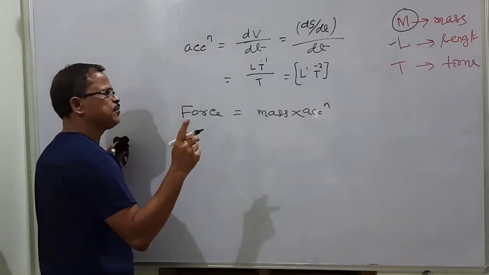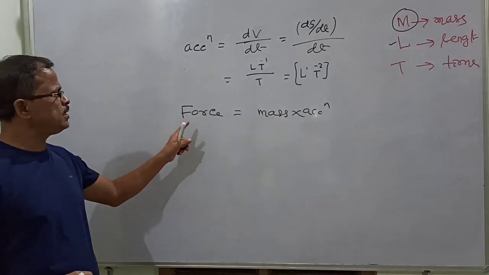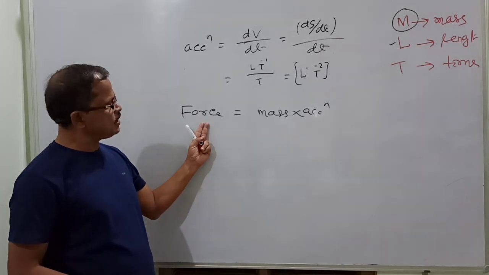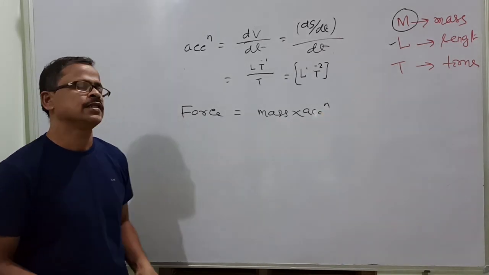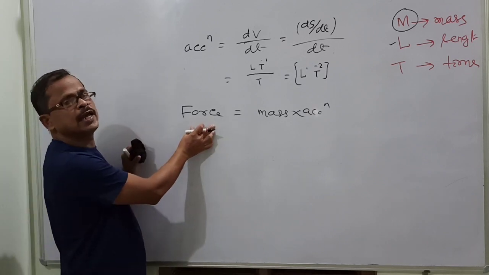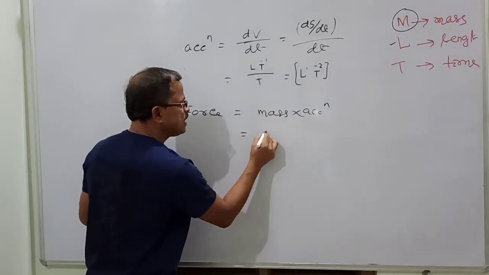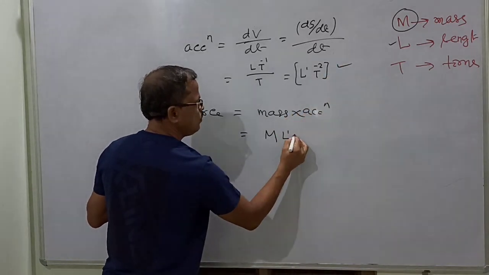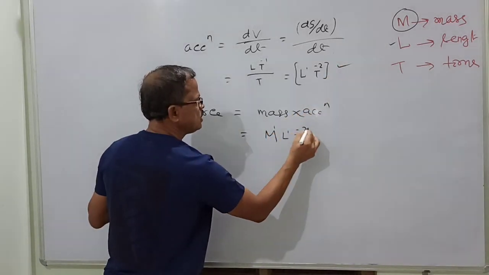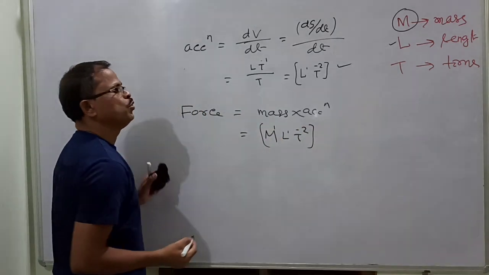So to get a derived quantity, the dimension, always this derived quantity or this physical quantity depends on which physical quantities. Then you are able to derive the dimension. Then what is mass? You know mass is m. Acceleration already done, that is equal to L T minus 2. This is the dimension of force.